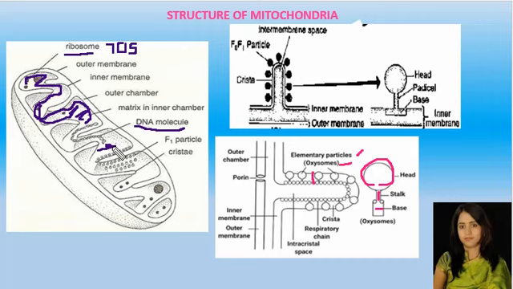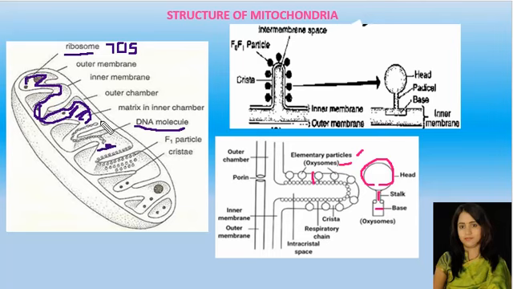In the matrix, the pyruvate enters the Krebs cycle, where the carbon atoms of the pyruvic acid are removed in the form of carbon dioxide, and the pyruvate is completely oxidized. So this is the site of the Krebs cycle.